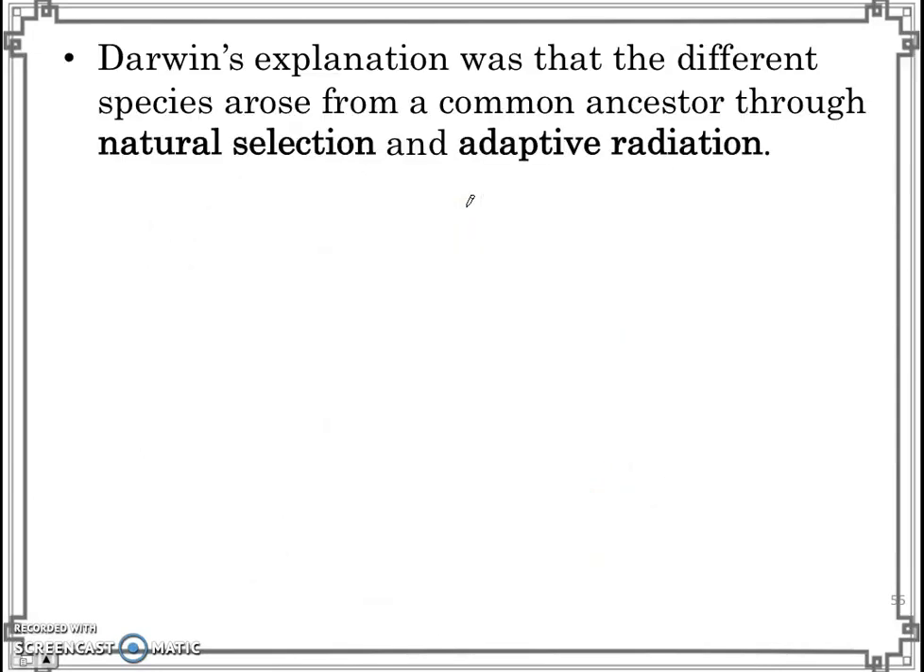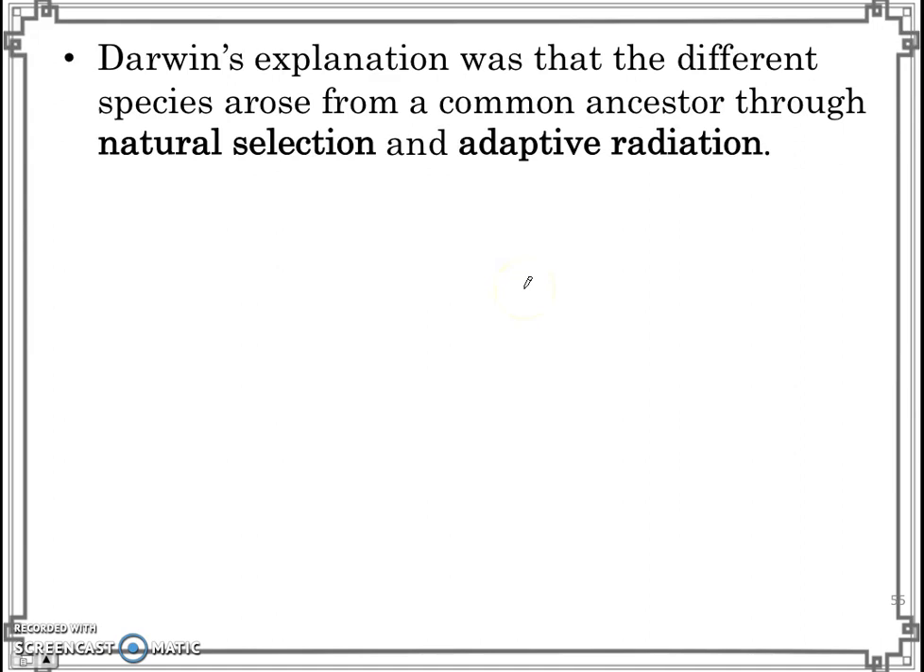So Darwin came up with this explanation. Based on his observations, he came up with a theory to explain his observations. That's what scientists do. We look at observations and then we come up with a theory to try to explain those observations. So Darwin's explanation was that, okay, there are so many different species of finch. Well, they might have all arisen from a common ancestor. And then that common ancestor went through the process of natural selection and this thing called adaptive radiation to give rise to all these other new species of finches.